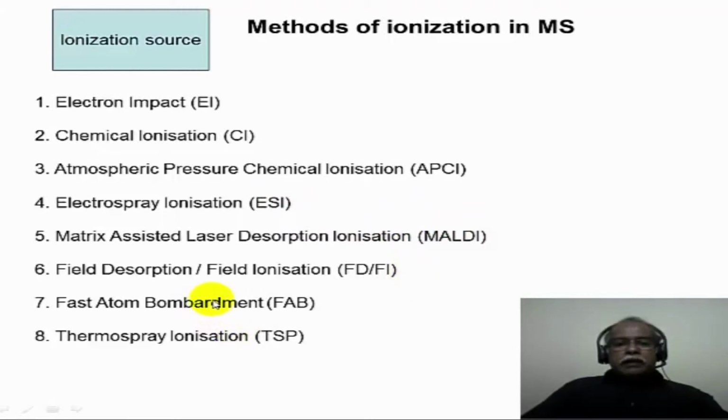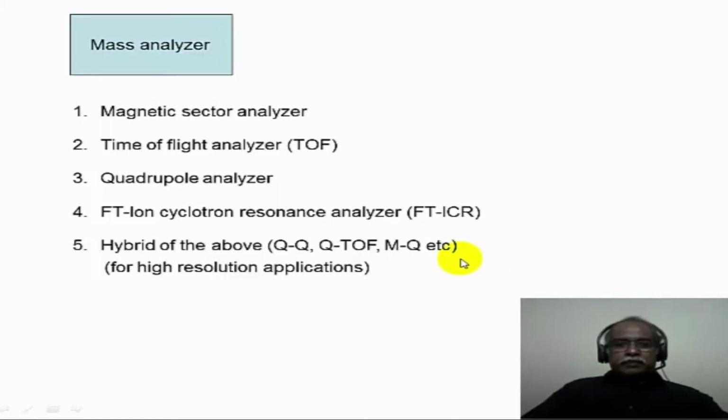The other less often used techniques are field desorption or field ionization, and fast atom bombardment, where xenon atoms are bombarded, for example, onto the substrate, and the substrate then ionizes to produce the ions and gives a mass spectrum. Thermospray ionization is also related to electrospray ionization. That is also not very widely used, but it is a known technique for ionization.